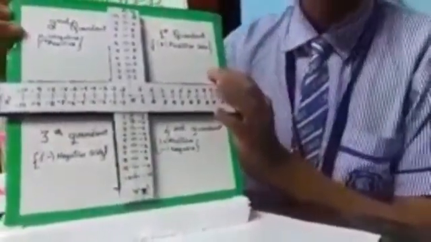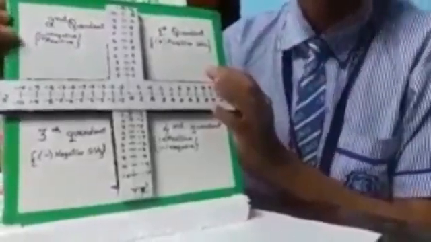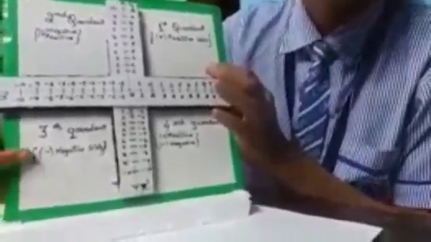Now if both numbers of x-axis and y-axis are positive, then we will put the number in the first quadrant. If the numbers are negative and positive, then we will put the number in the second quadrant. If both numbers are negative, then we will put the number in the third quadrant, and if the numbers are positive and negative, then we will put the number in the fourth quadrant.